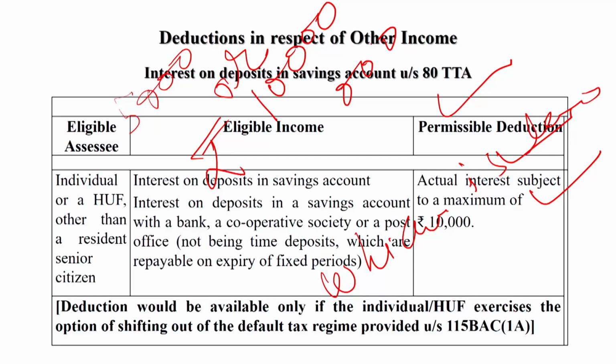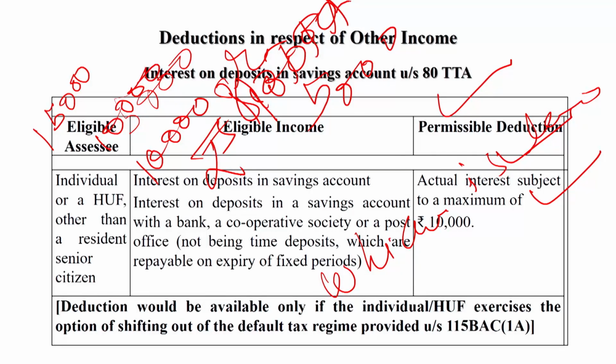This is allowable. So dear students, suppose interest on the savings account is rupees 15,000 and the maximum ceiling limit is 10,000. Then 10,000 is the lesser amount, so it will be allowable under section 80TTA.